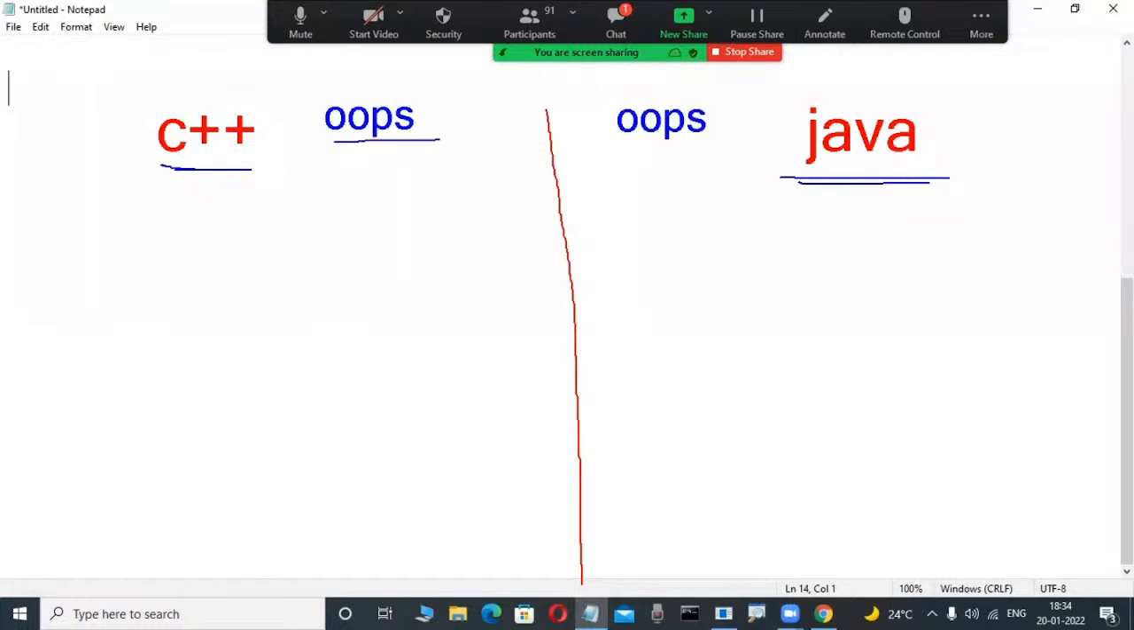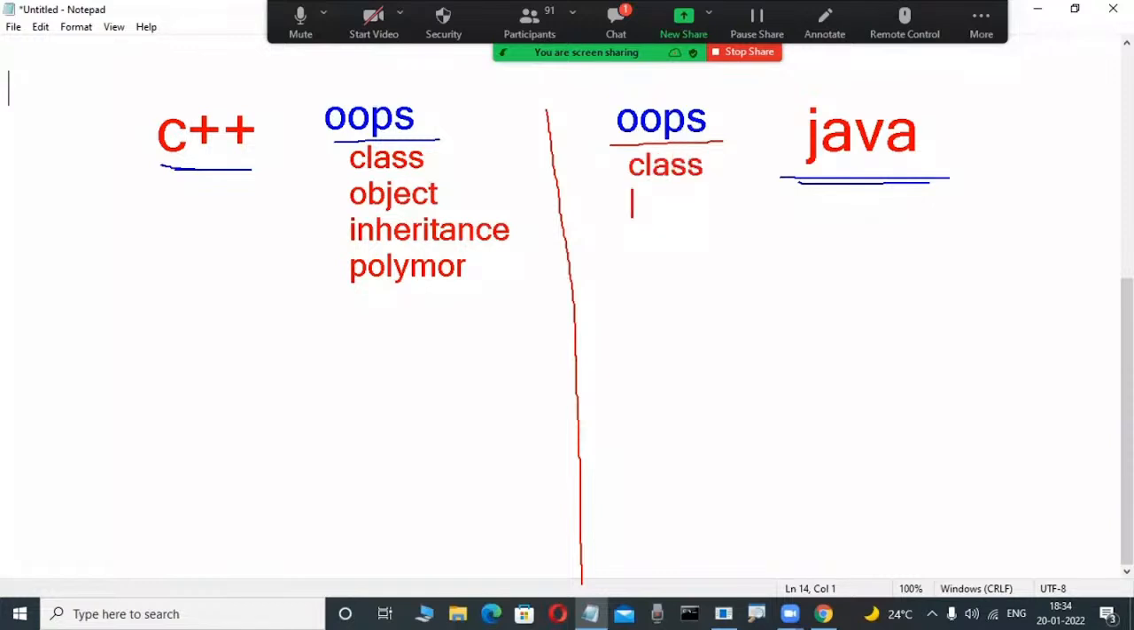Here OOPS concepts, maybe some fellows have an idea: class is a concept, object is a concept, inheritance is a concept, polymorphism is a concept. Maybe so many fellows have an idea. Same in Java: what is class, what is object, what is inheritance, what is polymorphism? So many concepts are there. That's why conceptually class, object, inheritance, polymorphism are the same.